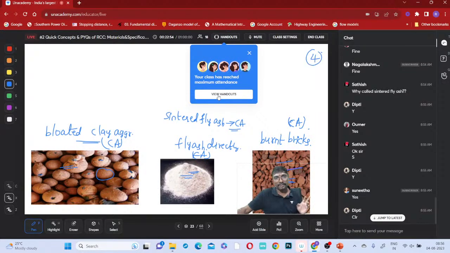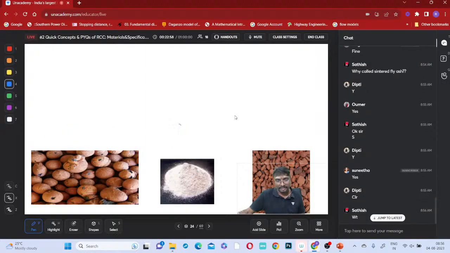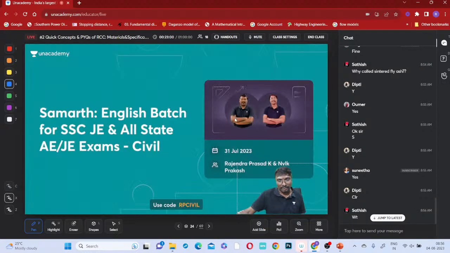Before we enter into this size, those who did not enroll for this plus course, you can just enroll for this course, all of you. Samarth batch, you can enroll for this. Those who did not enroll, once you enroll, tell me, I'll go back and wait.